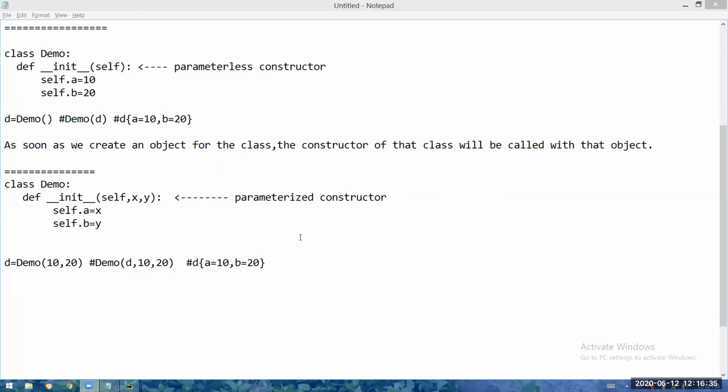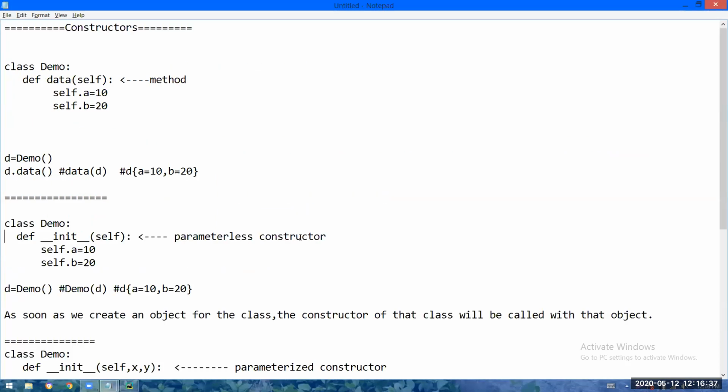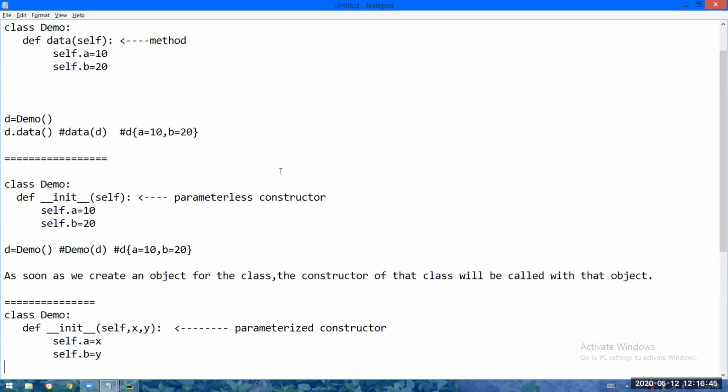So let us see. Actually, the point here is, a method is there to initialize the object. Now, why do we have to use a constructor? Can you give your guess why a constructor is better to initialize the object?